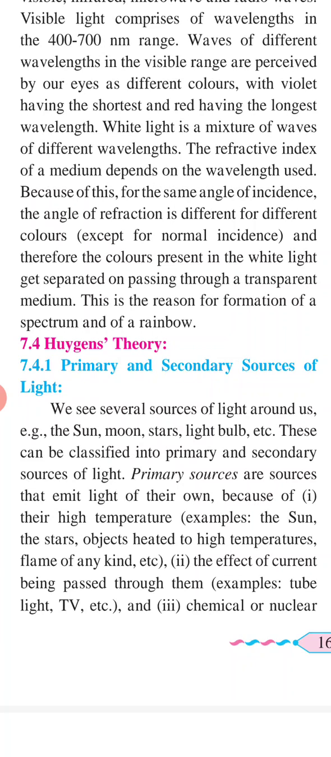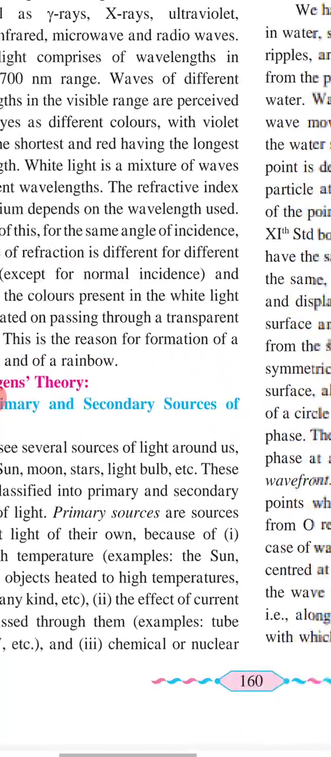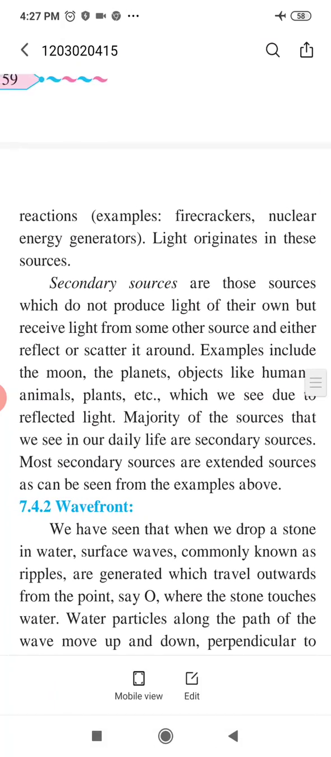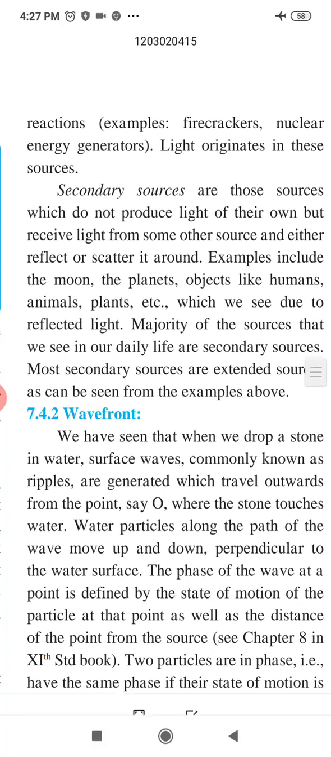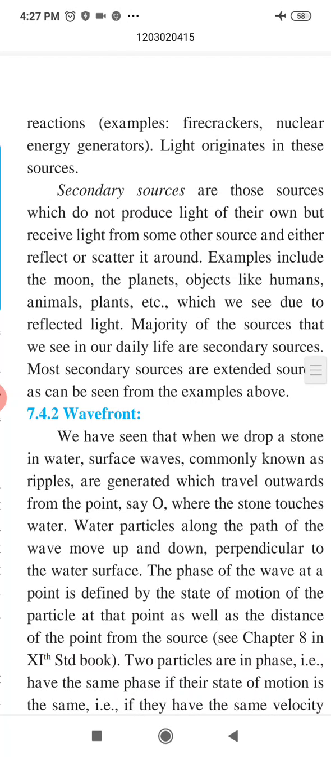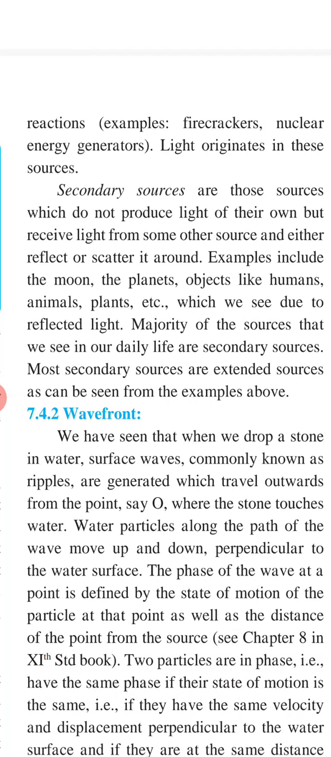Primary sources are sources that emit light on their own. First, because of their high temperature, examples: the sun, the stars, objects heated to high temperature, flame of any kind, etc. Second, the effect of current being passed through them, example, tube light, TV, that is television. And third, chemical or nuclear reactions. If you consider this part, that is nuclear reaction, examples: firecrackers, nuclear energy generators. Light originates in these sources.